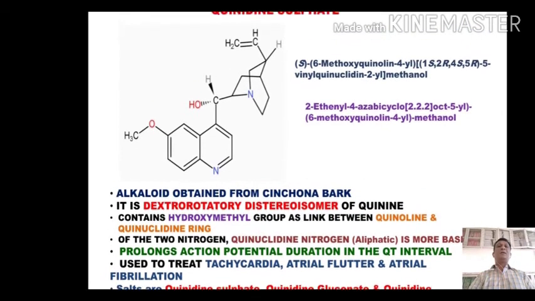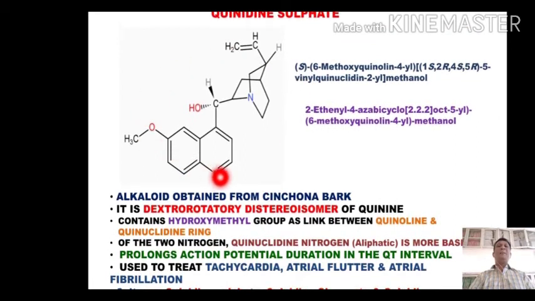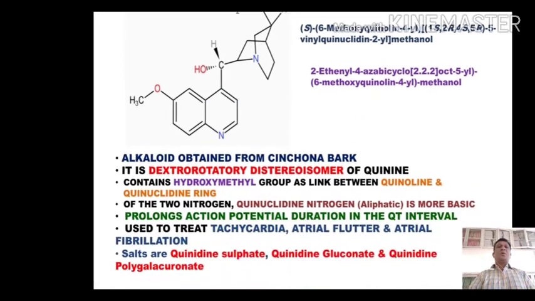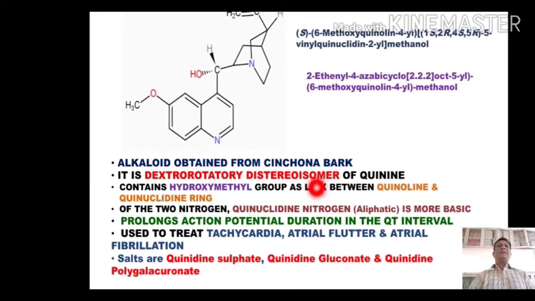We all know that quinine also has the same structure. The only difference is that in quinine, this hydroxy group is in alpha orientation, while in quinidine it is in beta orientation. So that's why it is considered the diastereoisomer of quinine.